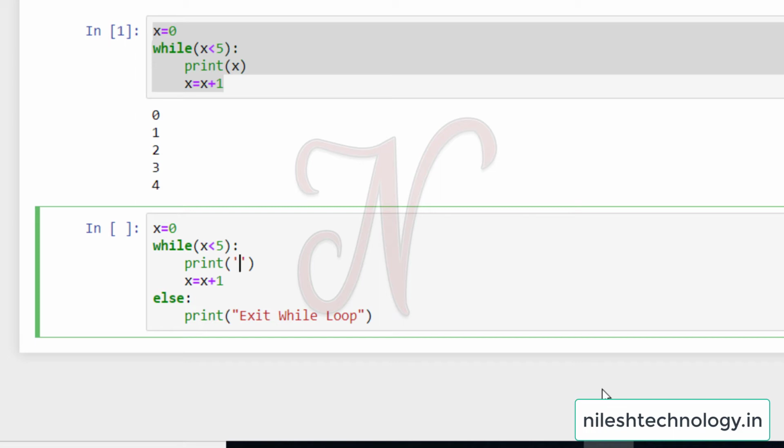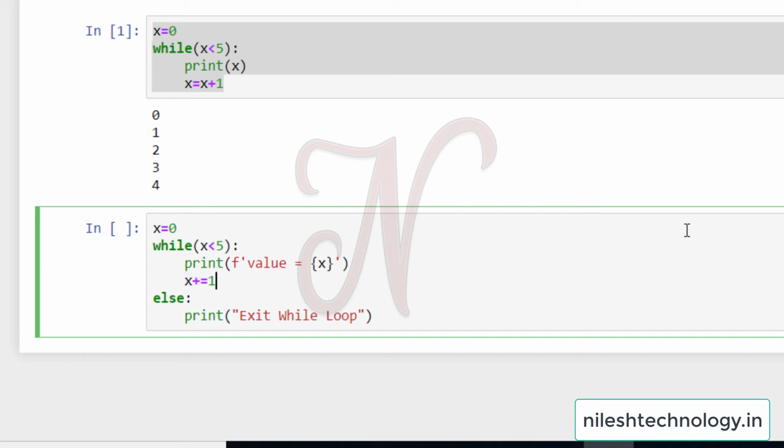See here: f, then value equal to x. Then x equal to x plus 1. This statement is similar to x plus equal 1. This is one more operator in Python, and its meaning is the same as x equal to x plus 1.